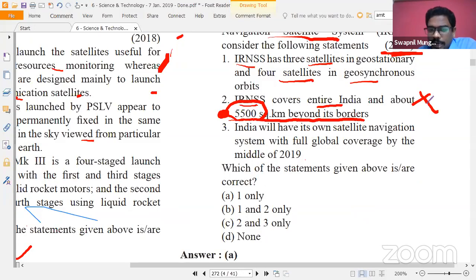But if you know that the second is wrong, then which of the following statements is correct? Second is wrong, again second is wrong. You remain only with first and second. So if you know 3 and 4 satellites in geostationary and geosynchronous orbit, you can come up with the answer directly. So these are various small techniques that are going to help you in eliminating these kinds of options.